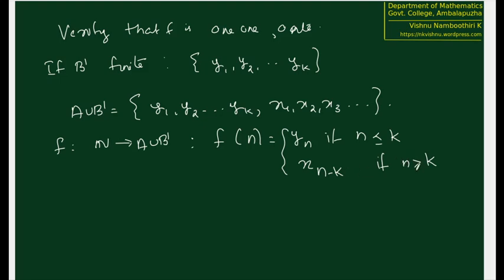Because if n is equal to k plus 1, this will be k plus 1 minus k, that's x1. If n is equal to k plus 2, this will be x2, and so on. So again, verify f is 1-1 and onto.